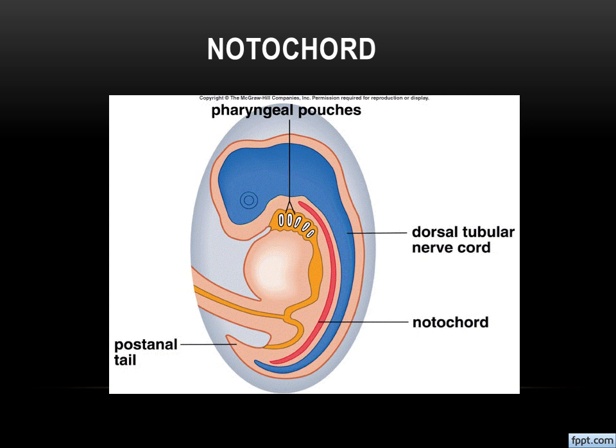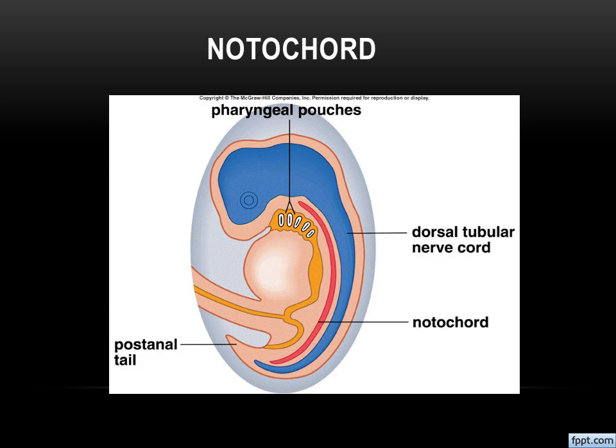It will be developed as the backbone for higher chordates. In some organisms, the notochord remains throughout life, but in higher chordates it will be converted into a backbone. Understand? So as per the presence or absence of the notochord, the animals will be classified into two, that is chordates as well as non-chordates, right?